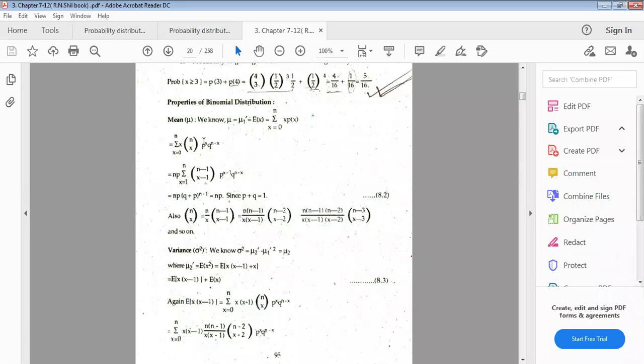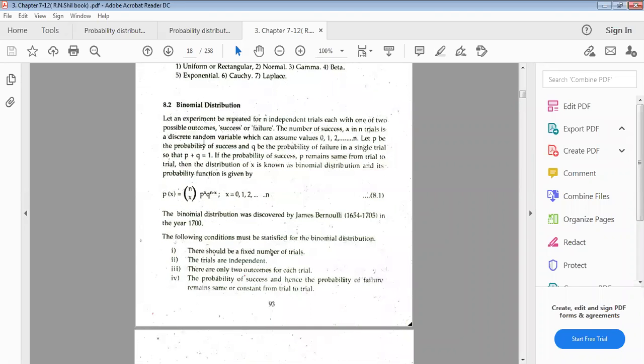By the definition of binomial distribution, we replace p(x) with nCx, the combination of taking x from n things, where p is the probability of success and q is the probability of failure. So p to the power x, where x is the number of successes, and q to the power n minus x for the failures.